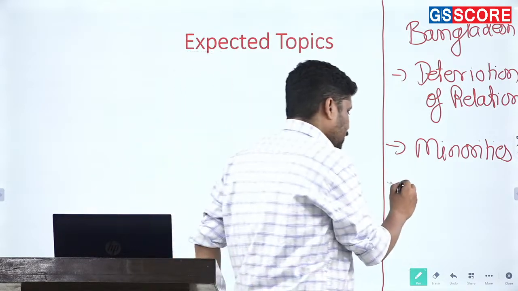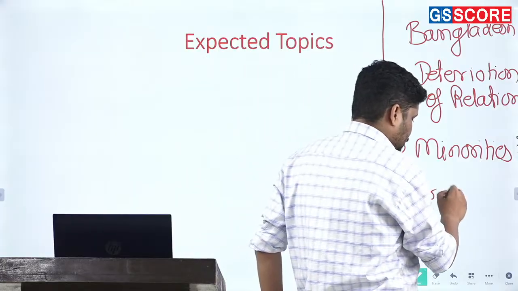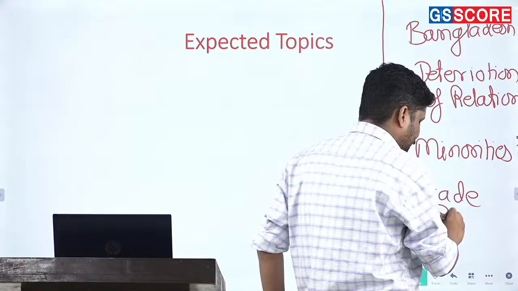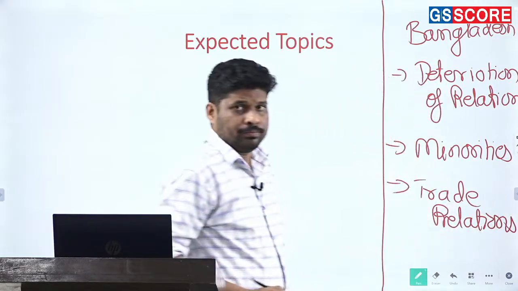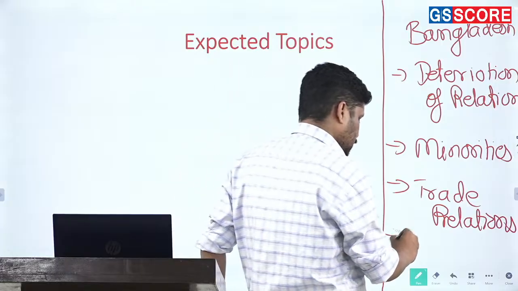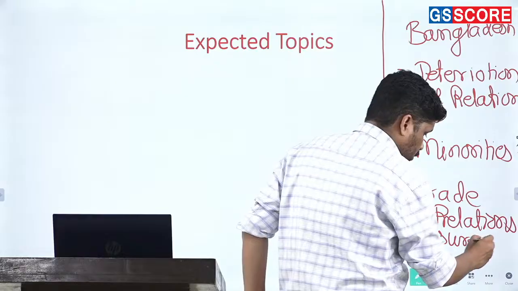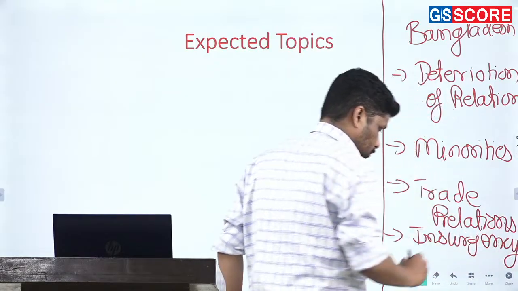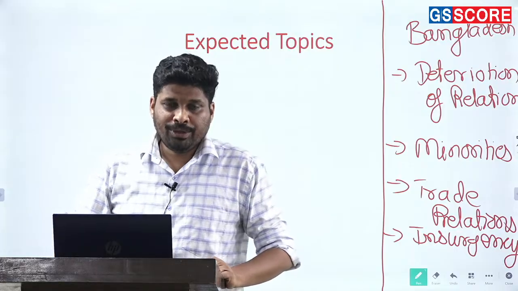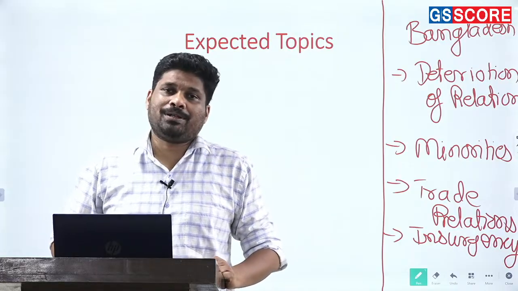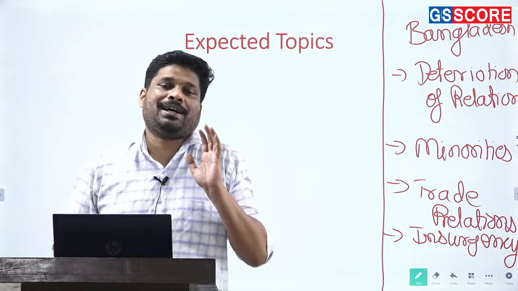Third aspect from the point of view of Bangladesh is trade relations between India and Bangladesh being affected. Fourth, fear of insurgency again being supported by the government in Dhaka.